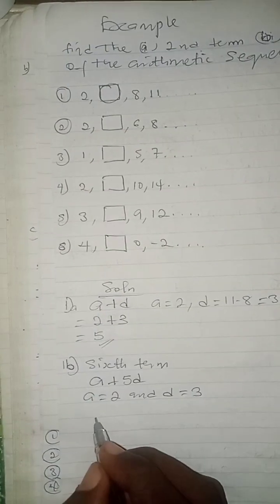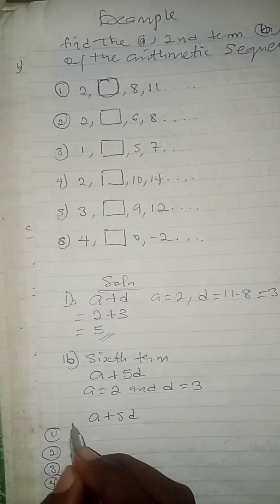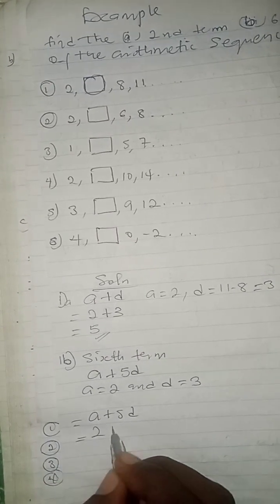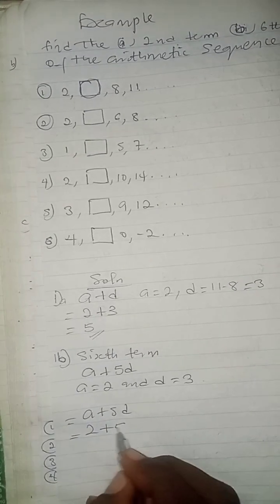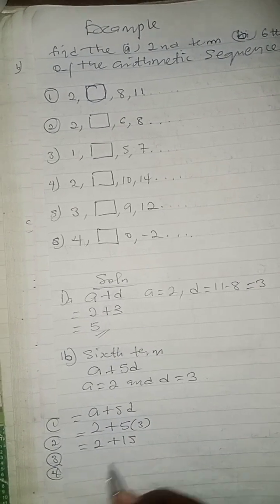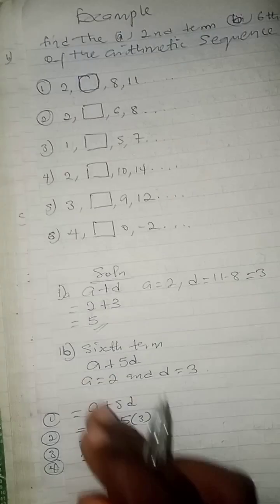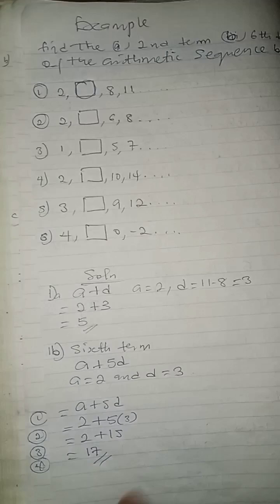So let's substitute. This will give us a plus 5d equals 2 plus 5 times 3, which is 2 plus 15, and that will give us 17. So the sixth term of this progression is 17.